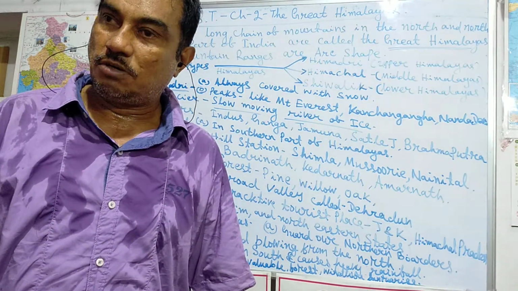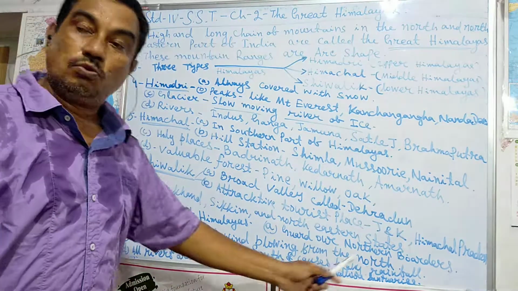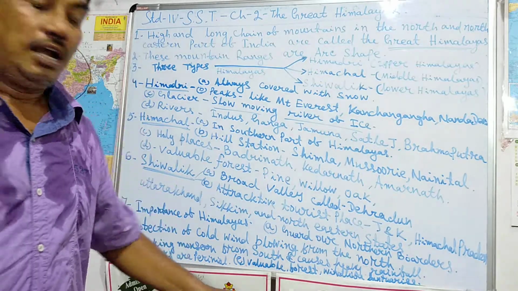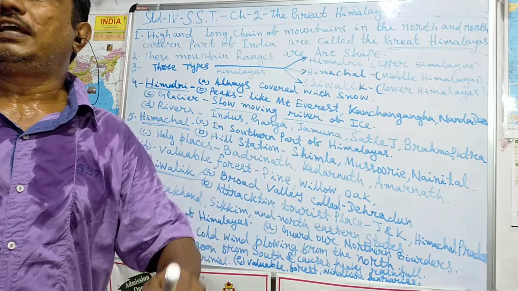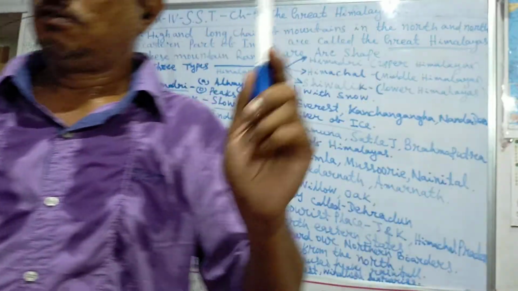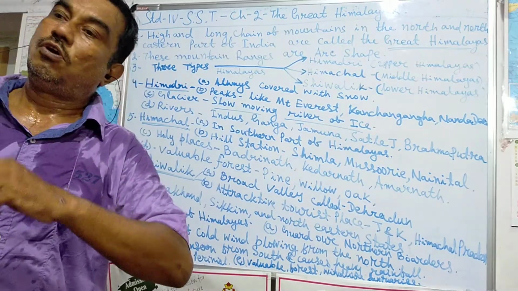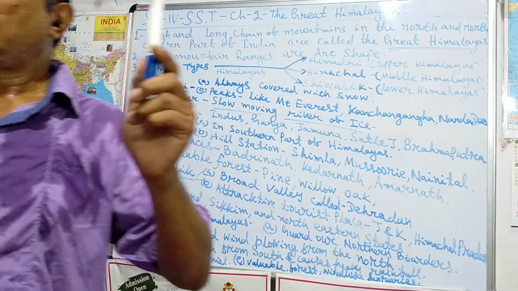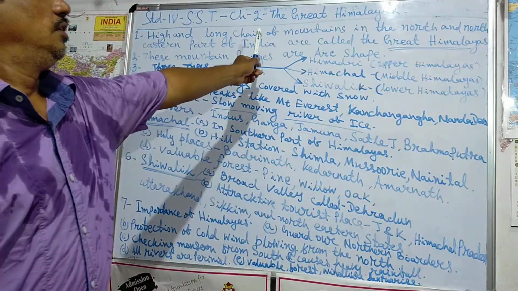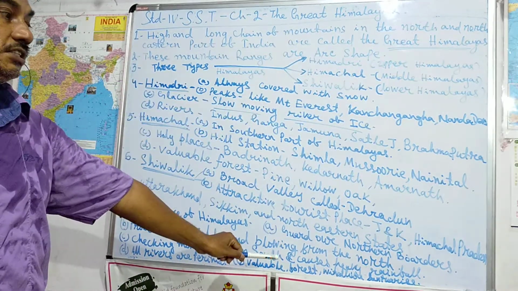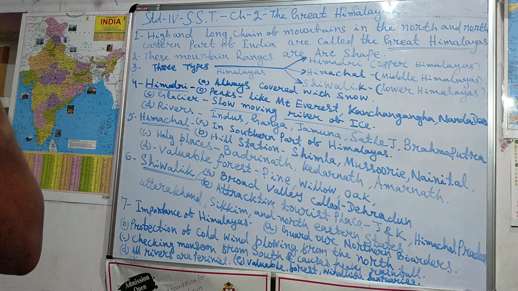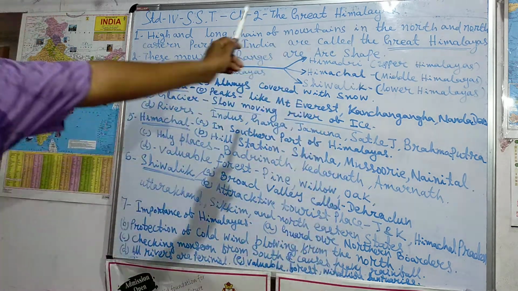Guard our northern border, protect from the cold wind from the north, checking monsoon which causes rainfall, and all rivers are perennial, always water. There is no question of drying of water. And valuable forests and wildlife sanctuaries. Okay, it is all about chapter 2, Great Himalayas. So remember this, write it down in your copy and send it on WhatsApp. Okay, thank you all of you.